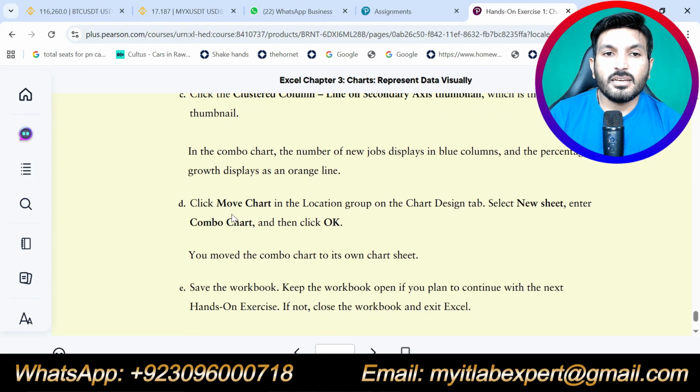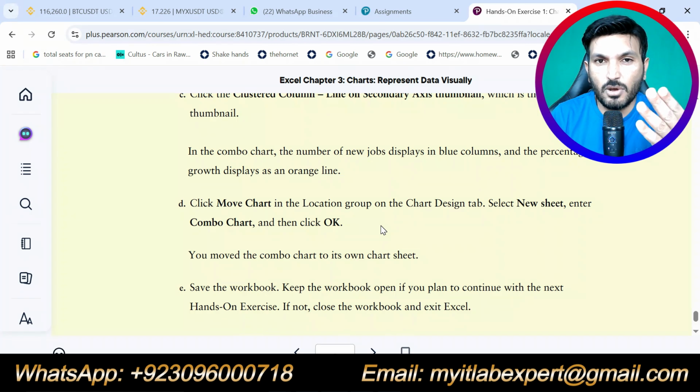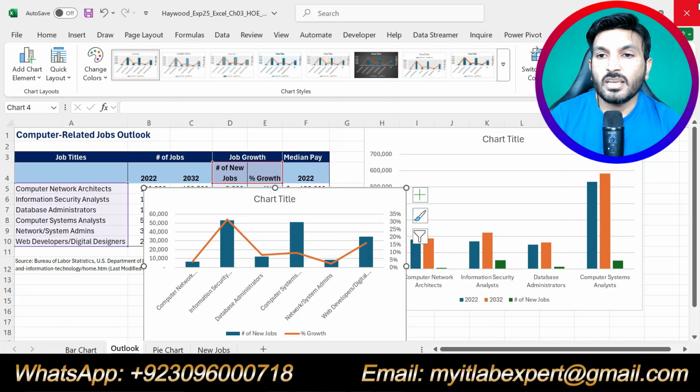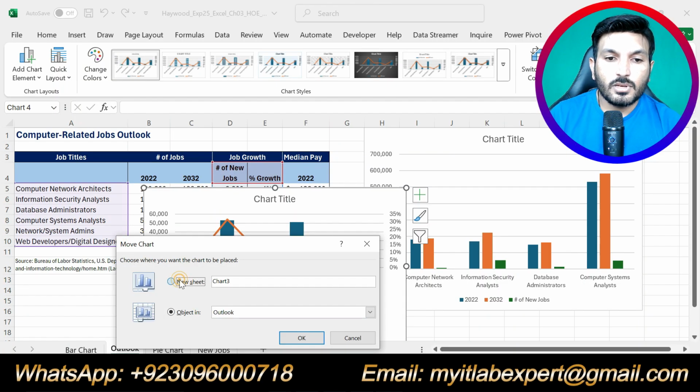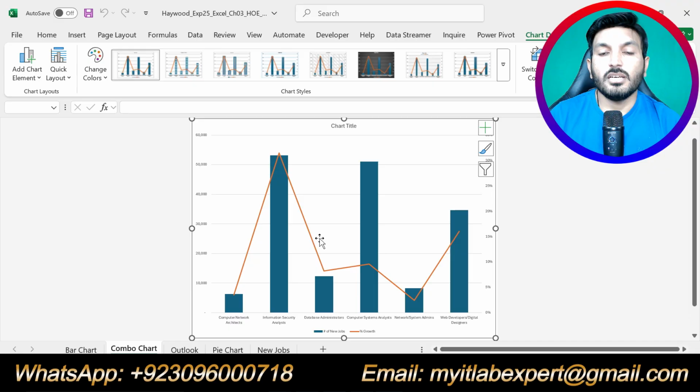Now it is saying click move chart in the location group on the chart design tab, select new sheet. We are supposed to move this combo chart to a new sheet, and the name of the new sheet will be combo chart. So select this one, click move chart, new sheet, and here we are supposed to type combo chart. Okay. So we have moved the combo chart to a new sheet, and that name is combo chart.